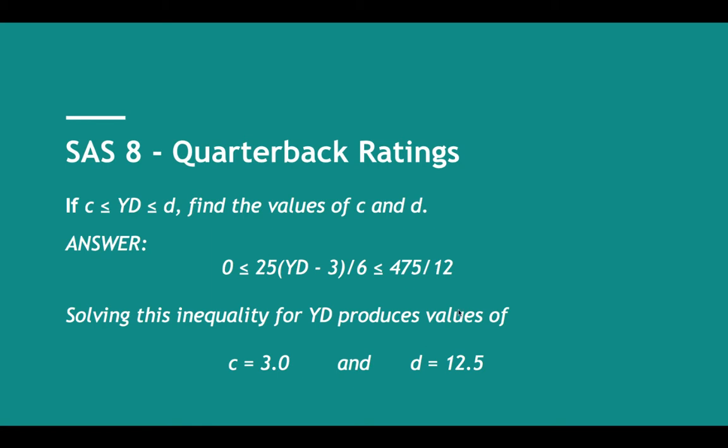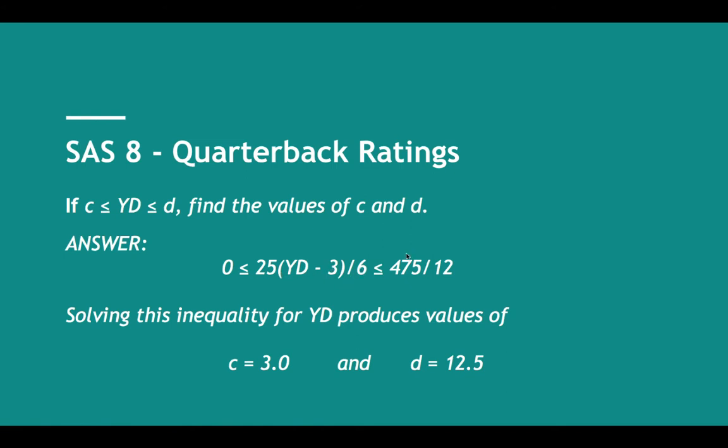So C is 3.0. This portion right here, when set to 0, the 25 and the 6 will actually cancel out because when you multiply by the reciprocal, you're multiplying the other side by 0. So you end up with yard minus 3 is greater than or equal to 0. And then you're going to add 3, so yard is greater than or equal to 3. So that's C. Yard is greater than or equal to C, then C equals 3. Same thing here.